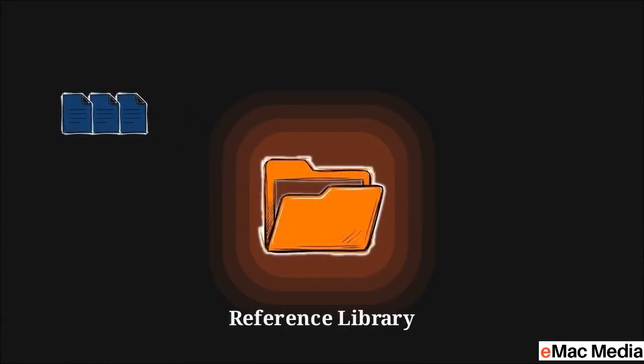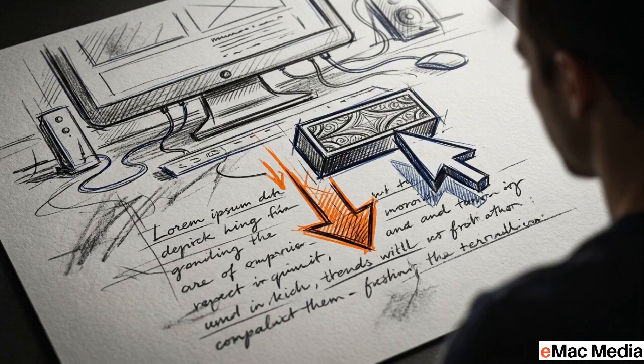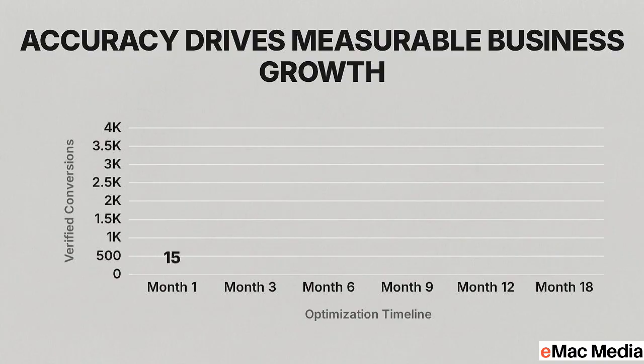To scale this workflow, save all your newly verified statistics and primary sources into a centralized reference library. Pull from this library for your next article to accelerate production while keeping accuracy high. While AI provides the necessary speed for high-volume production, strategic editing provides the verifiable accuracy and perspective needed to turn search